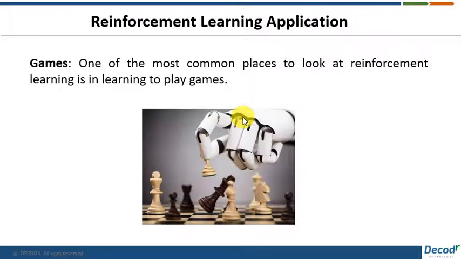Another example could be a simple game where the objective is to reach from point A to point B, and there are a couple of obstacles in between. The machine may collide with most of them in the beginning and learn that at these places there are obstacles, and thus the machine can learn, and eventually it will find the best path to reach from point A to point B.